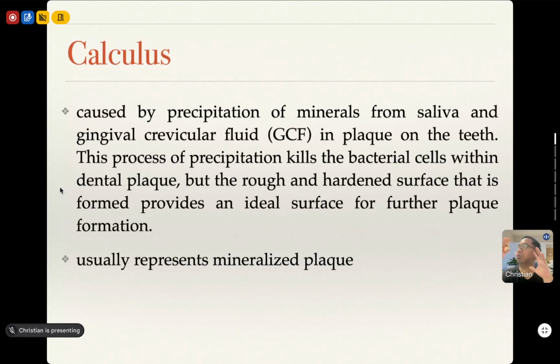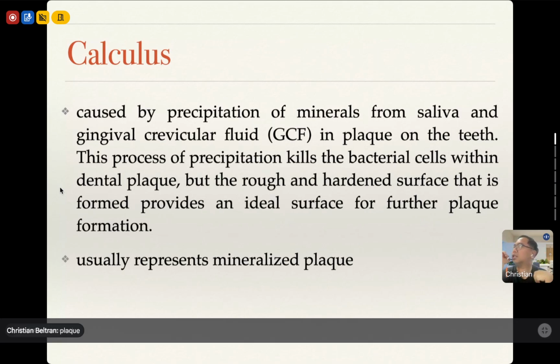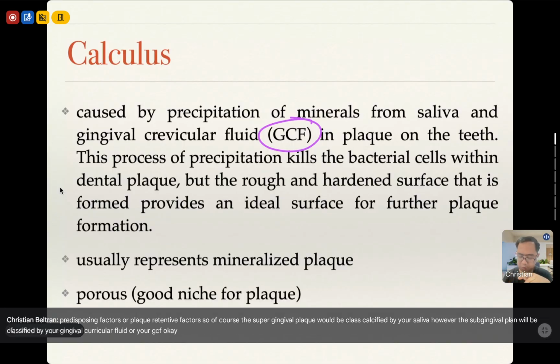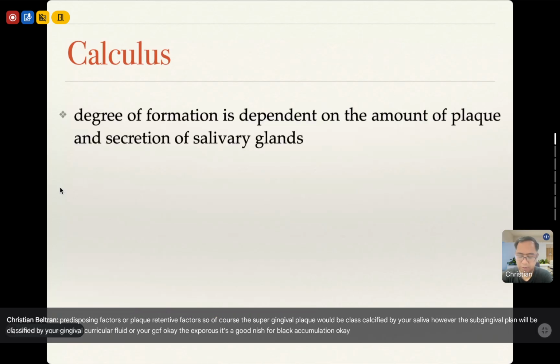So of course, the supragingival plaque would be calcified by your saliva. However, the subgingival plaque will be calcified by your gingival crevicular fluid, or your GCF. So it's porous. It's a good niche for plaque accumulation.